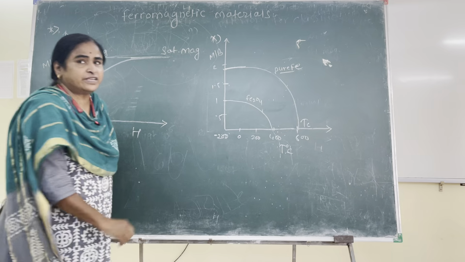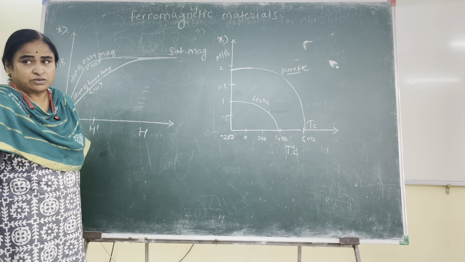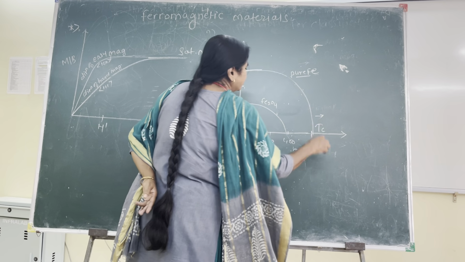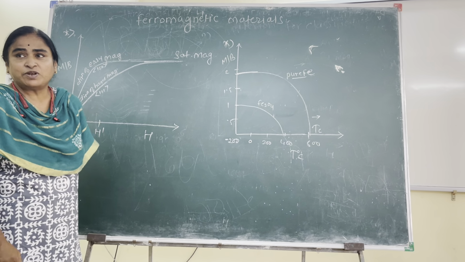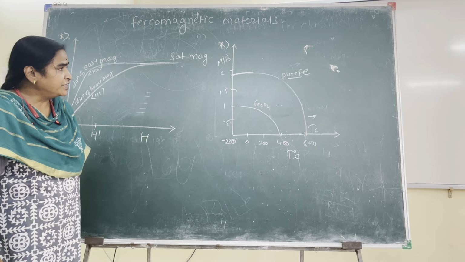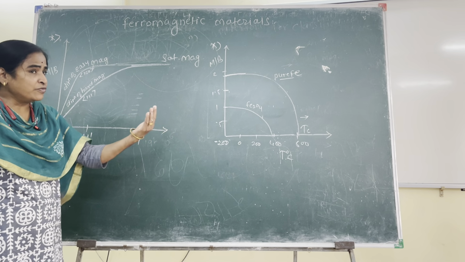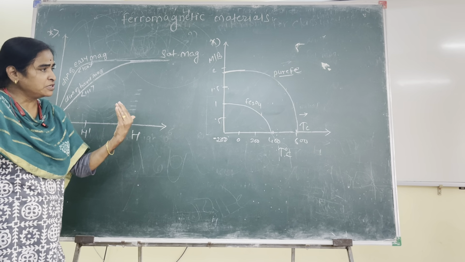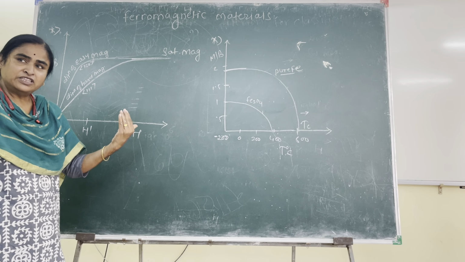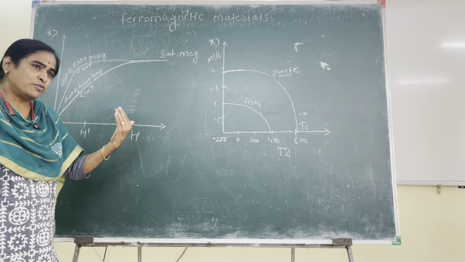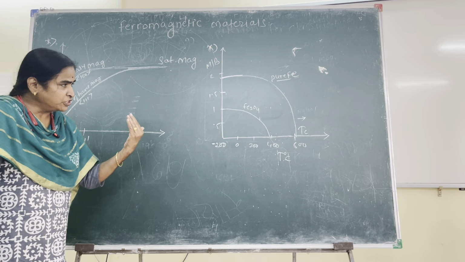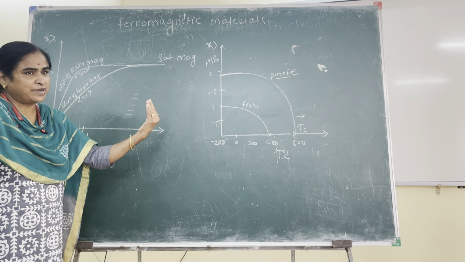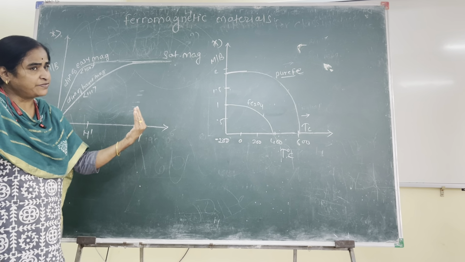It is also called the Curie temperature, above which the ferromagnetic substance will behave as a paramagnetic substance, and it's a reversible phenomenon. That means if you lower the temperature of the substance below Tc, again it will show properties of ferromagnetic material. Change the temperature above Tc, it will behave as paramagnetic. Below Tc, as ferromagnetic.